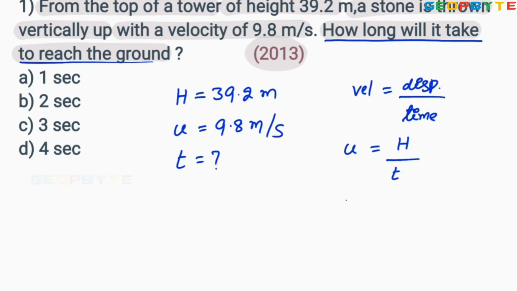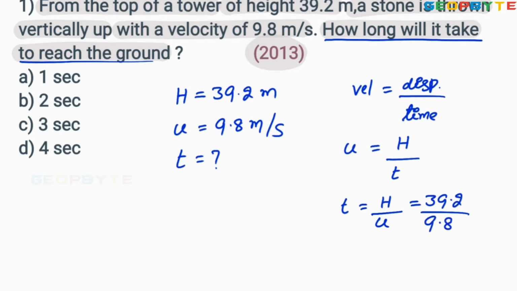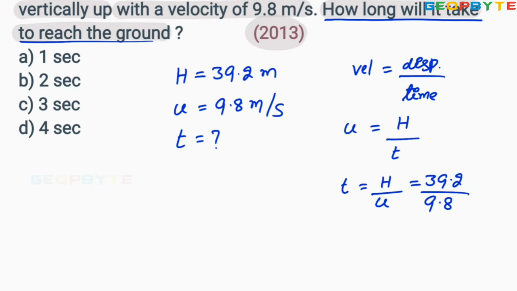Therefore, the time taken by the stone equals height travelled divided by the velocity maintained by the stone. Height equal to 39.2 divided by 9.8. You simplify this value to get the time t equal to around 4 seconds. Therefore, the time required is 4 seconds.